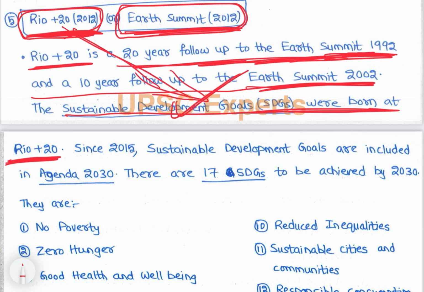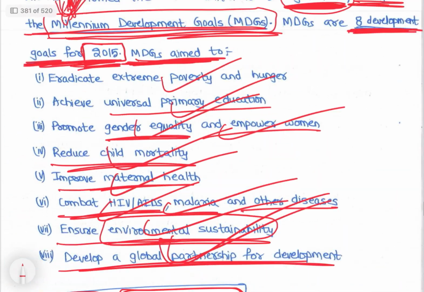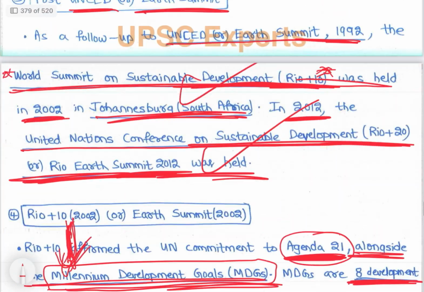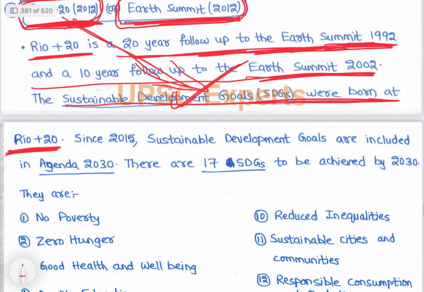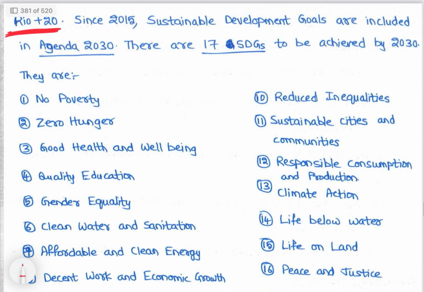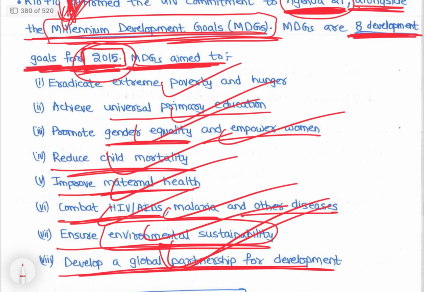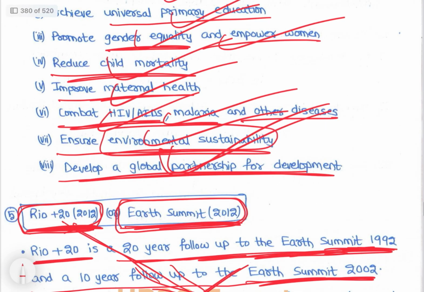So whenever we remember Rio + 20 and Rio + 10, Sustainable Development should come to mind. In fact, even in Earth Summit the central theme was Sustainable Development, because every document from the Earth Summit, all 3 documents, is talking about Sustainable Development. So that is the thing. Now let's see sustainable development. Till 2015 there were the Millennium Development Goals, and 2015 to 2030 are the Sustainable Development Goals.